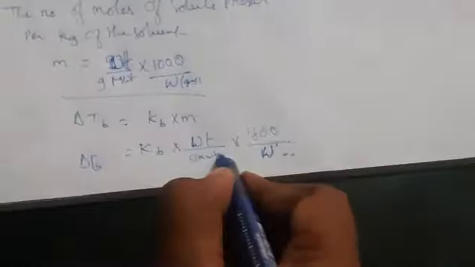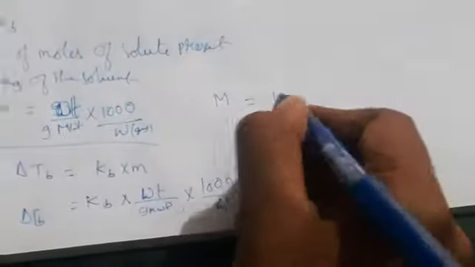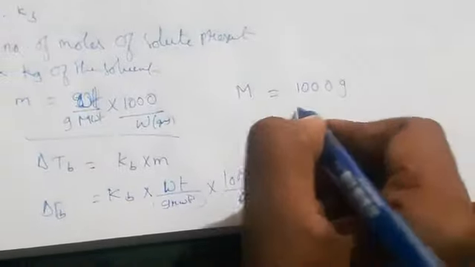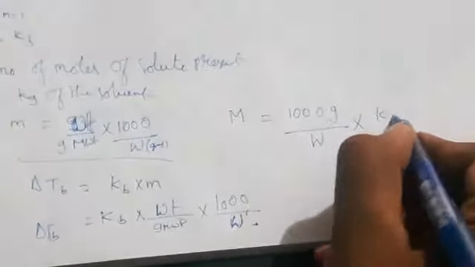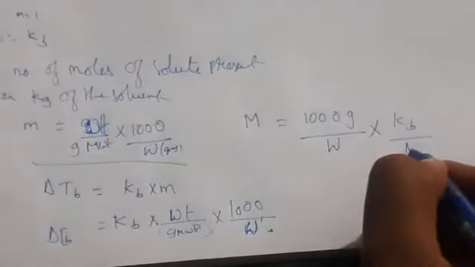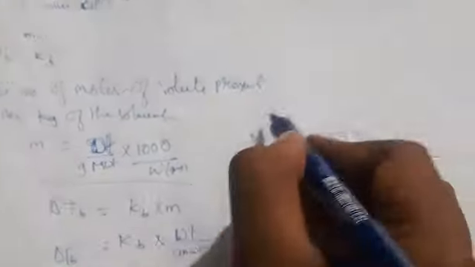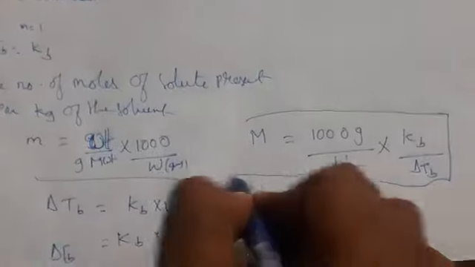So then we have to find the gram molecular weight, which is denoted by M, equals 1000 grams by weight into KB by delta TB. So this is what we have to find, the molecular weight of the solute. So this is about elevation in boiling point completely.